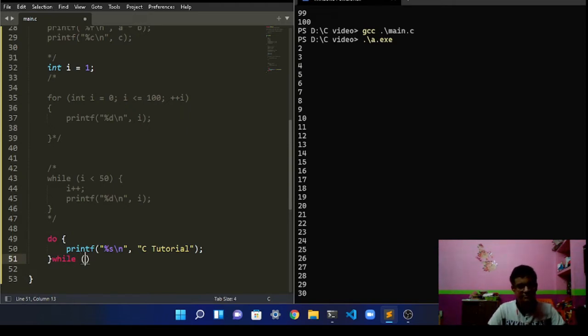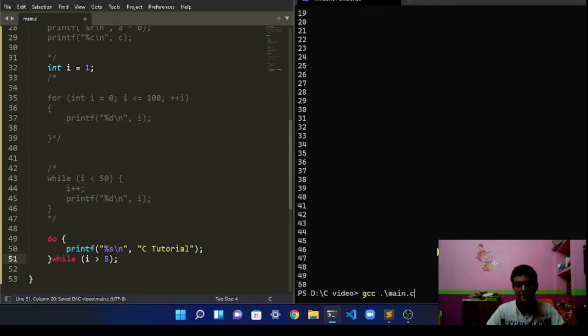Like if I is less than, say, 5 times, and then put a semicolon over here. Compile the program yet again, run it, and wait a second, it should have printed it.